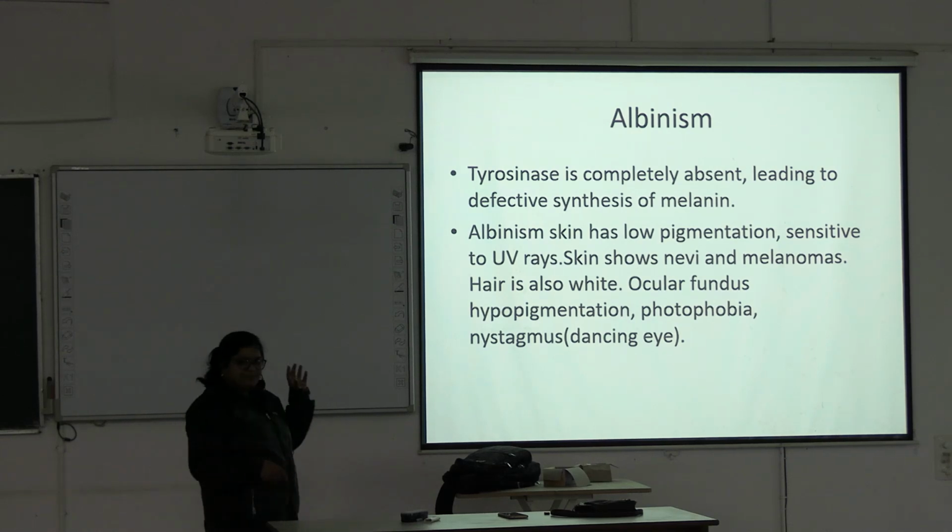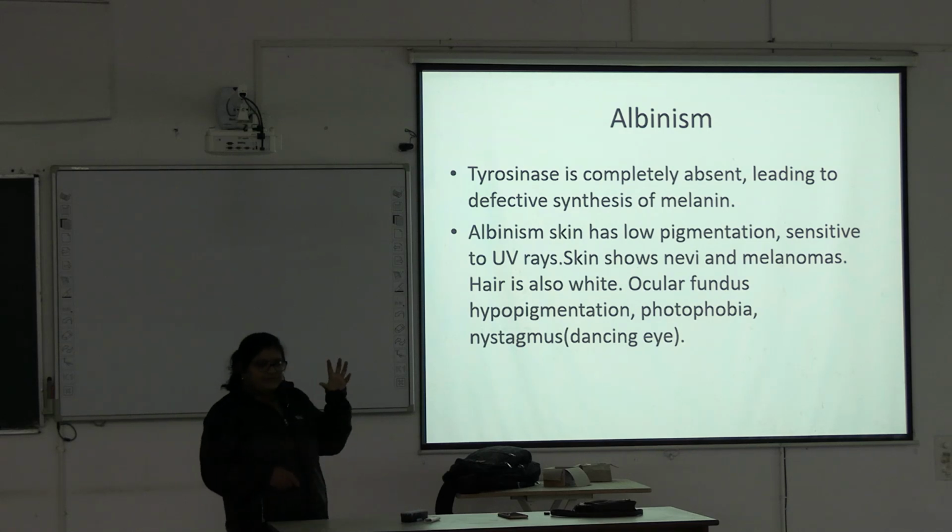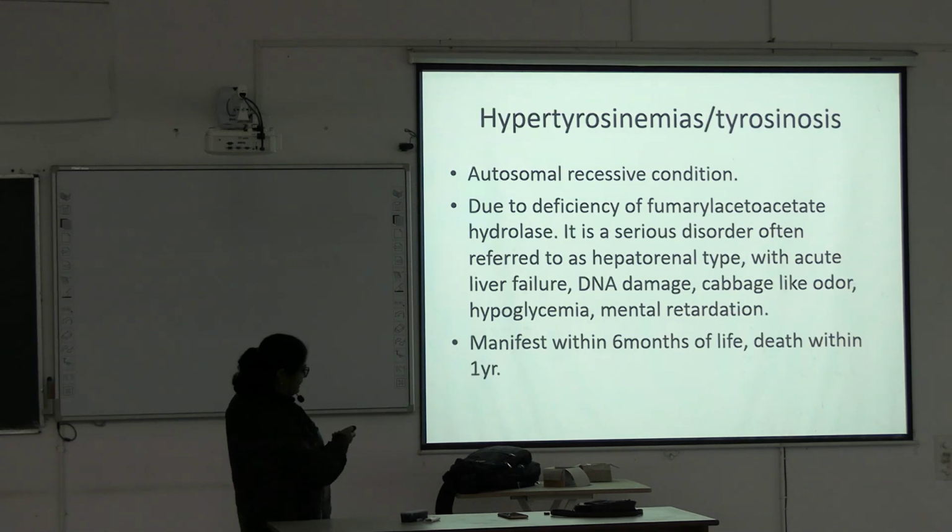Dancing means the eyeball moves backward and forward. These are the clinical features of albinism.